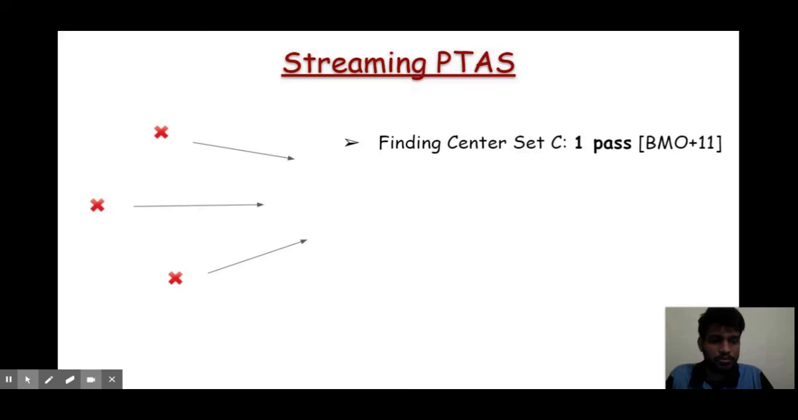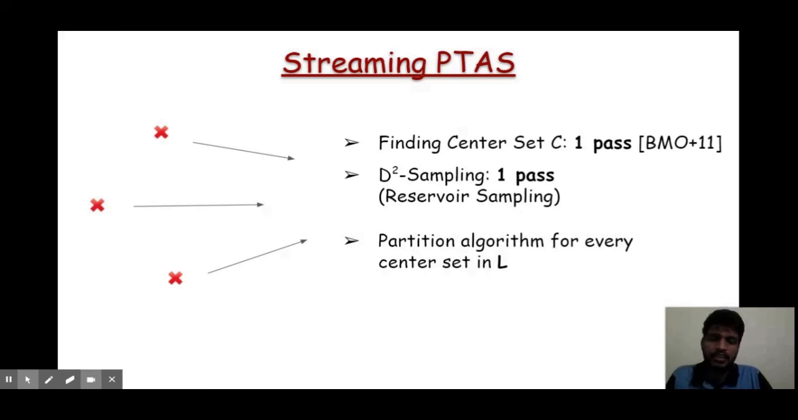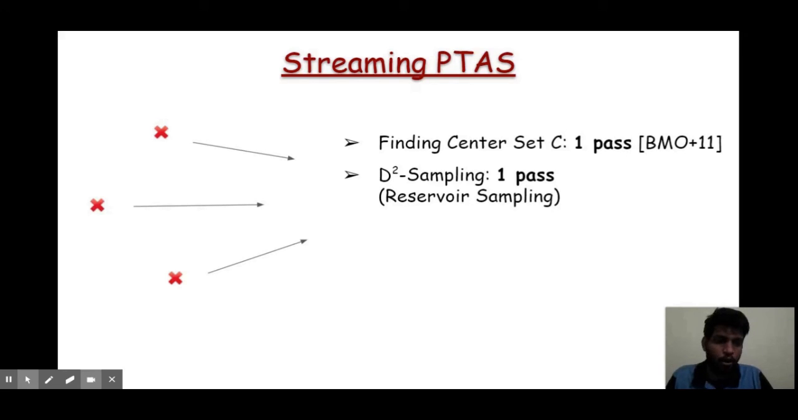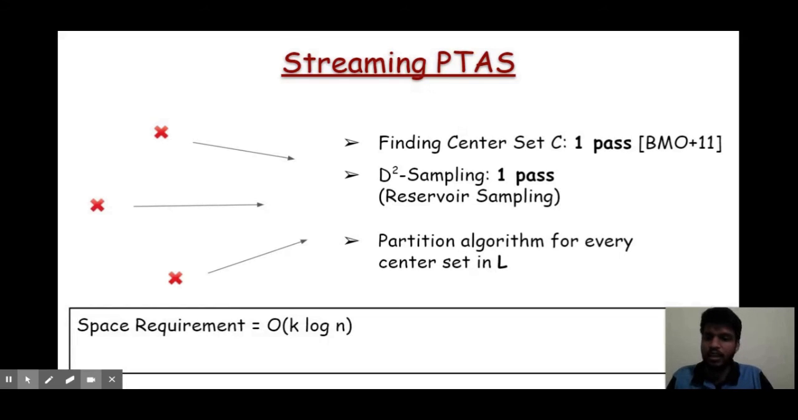the unconstrained k-means problem. Then the D-squared sampling can be done using the concept of reservoir sampling. This is a well-known sampling technique in the streaming setting. And the third thing is that after these two points, we have obtained the list of center sets. Now we want to run the partition algorithm for every center set in the list. So we need a streaming algorithm for that also.